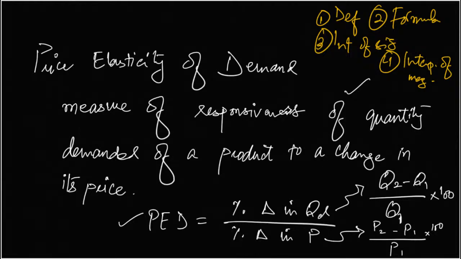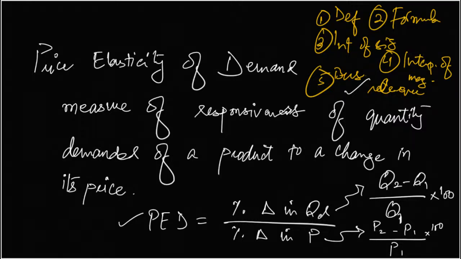The interpretation of sign: I told you that PED will always have a negative sign. Why is it negative? By the way, there is a fifth thing as well, which is the use of this value of PED, the value that they get. Okay, so for the interpretation of sign, I told you that PED is always negative.